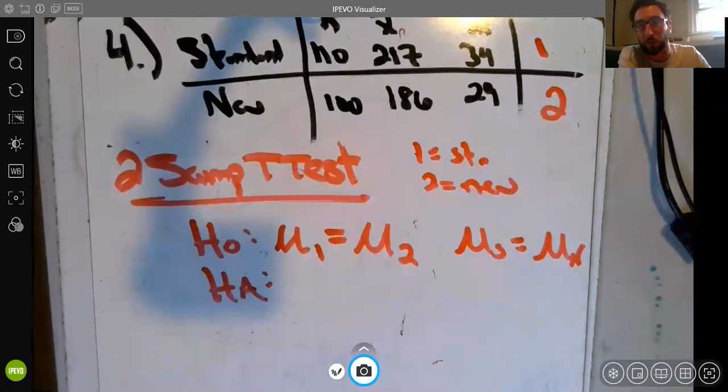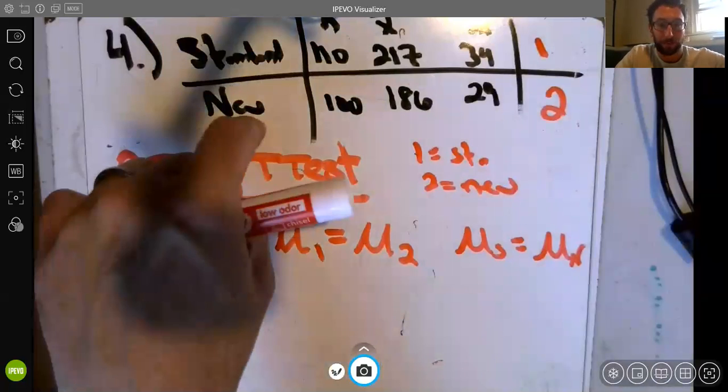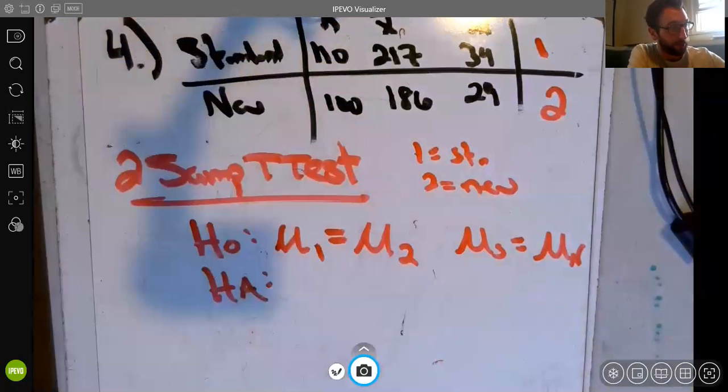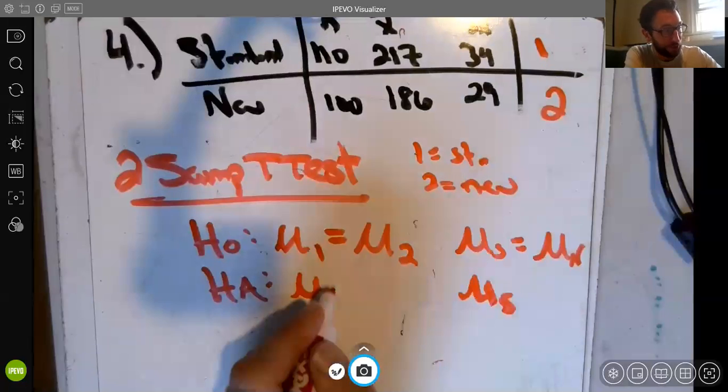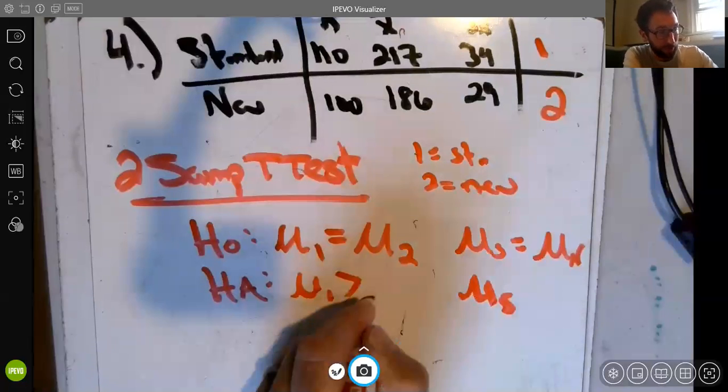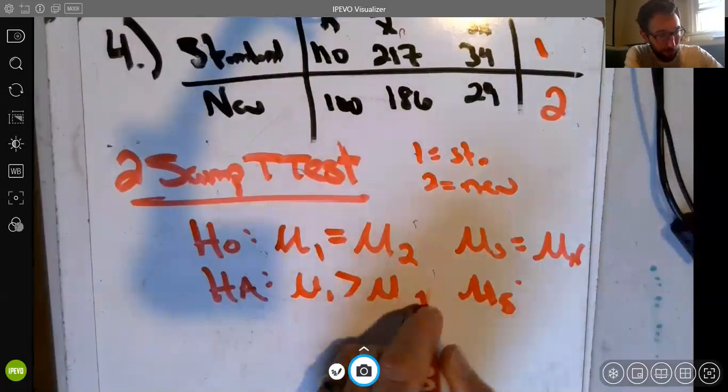Just keep in mind that your calculator is going to have all 1s and 2s. So our question asked, now I do regret erasing all of that stuff, if there was evidence that those who get the new recovery will have less recovery time on average than the standard. So we want to know if this new is less than this standard. Or in other words, we want to know if mu1, which is the same thing as mu s, is greater than mu n. Oh, sorry, the way I did it over here, this would be a 2, mu n.